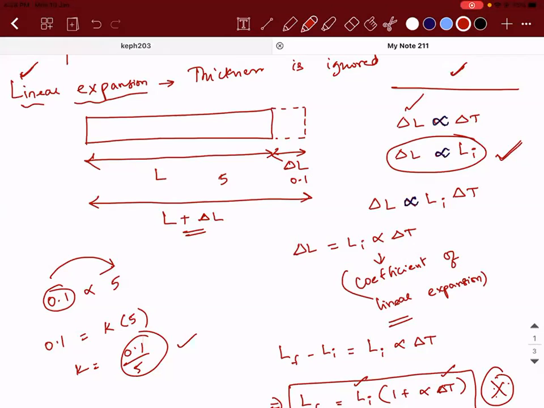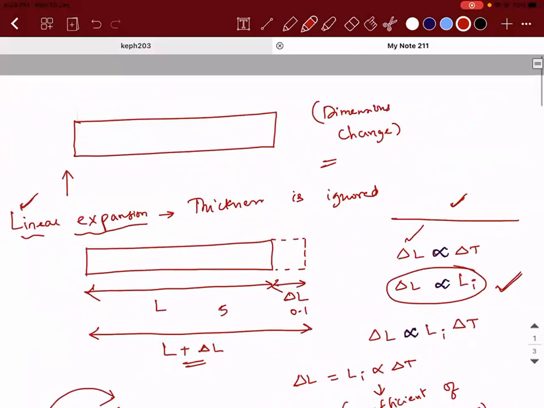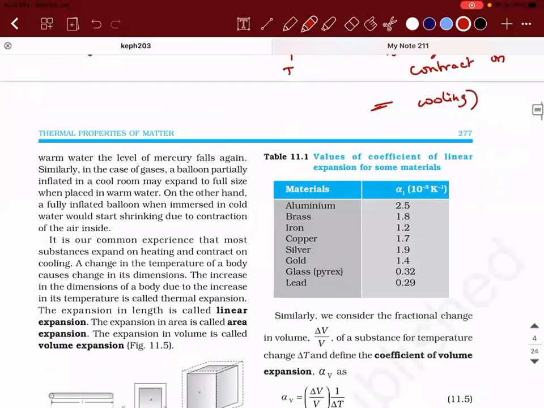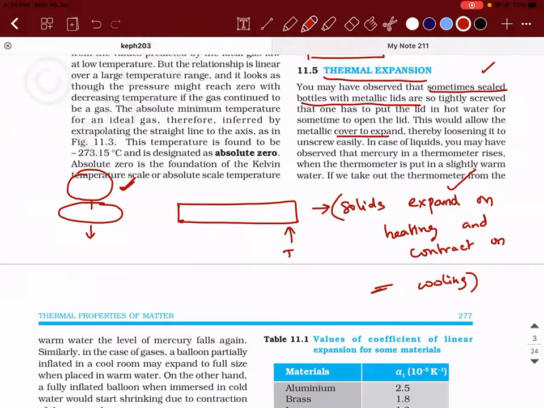That I told you: solids expand on heating. I have not gotten into the molecular details of it. So I gave you a statement here: solids expand on heating. What is the meaning of expand? Expand means length is increasing.